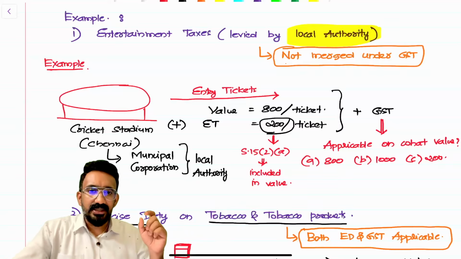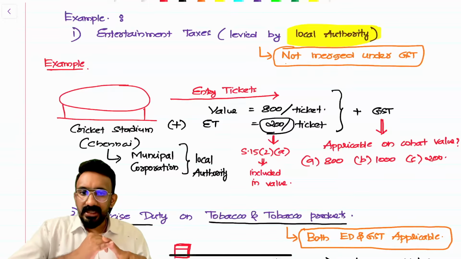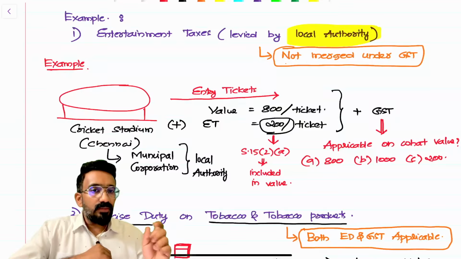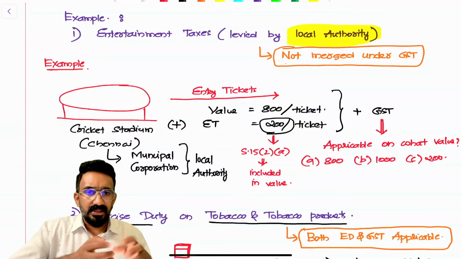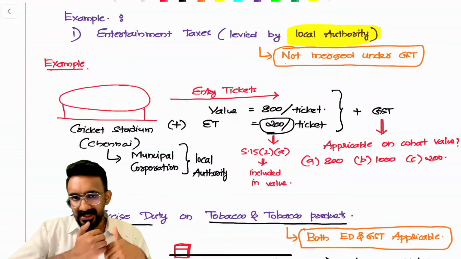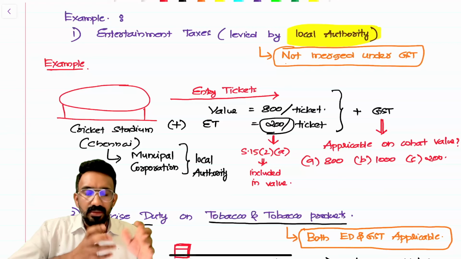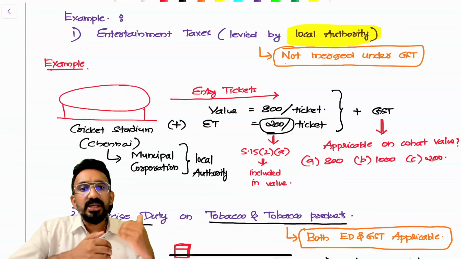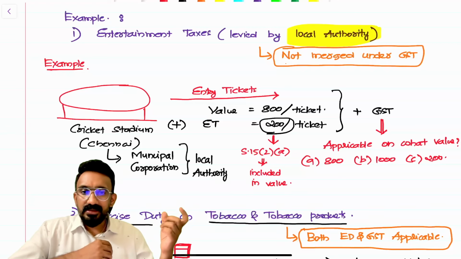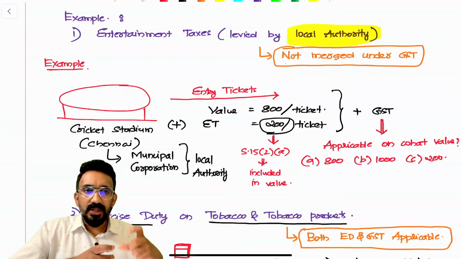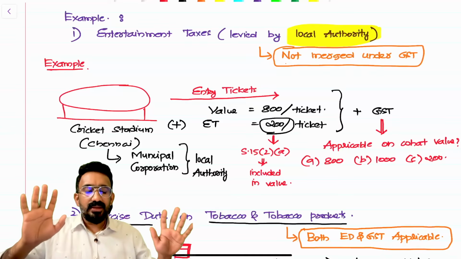base value of the ticket is 800 rupees, and I have to levy both entertainment taxes and GST. On what value would GST be levied? And then the answer from 15 subsection 2 clause A says that GST should be levied on a value including entertainment taxes. So any taxes other than GST should be included in the value. So 800 is the base value and 200 is the entertainment taxes. So 1000 will be the value on which GST would be levied, is the understanding.